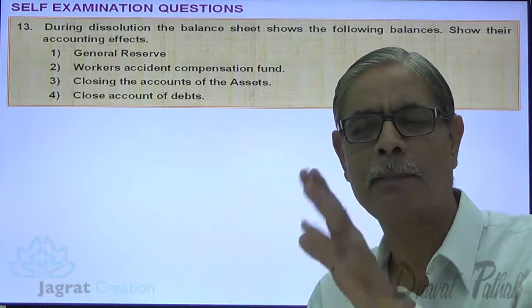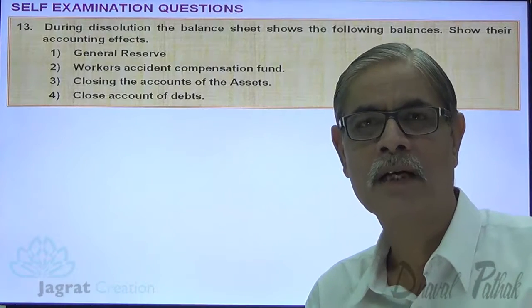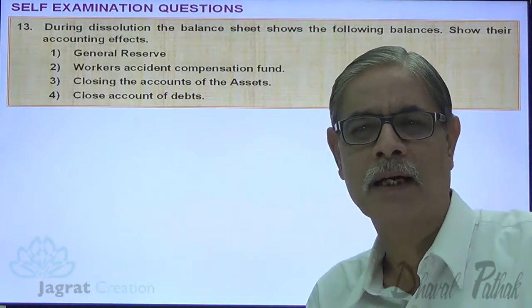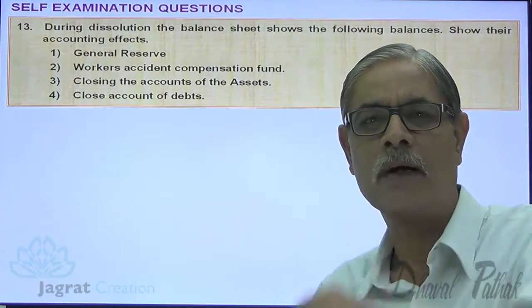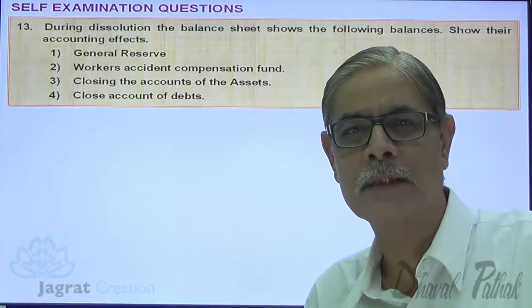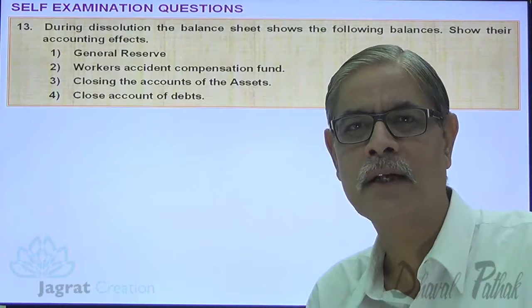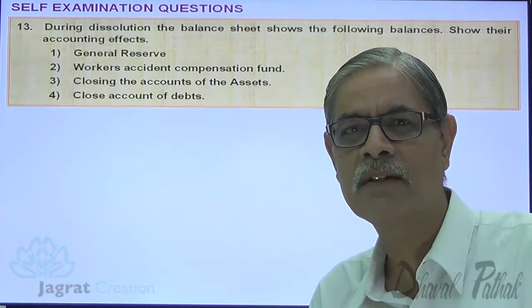When the undistributed profits are there, they are transferred to partners' capital account. Profits are credited to partners' capital account. So both these accounts get closed and the amount is transferred to partners' capital account in the ratio of their profit sharing. Observe the entry.